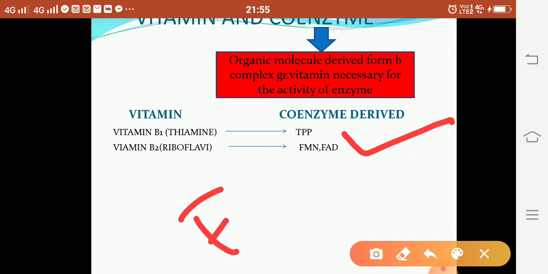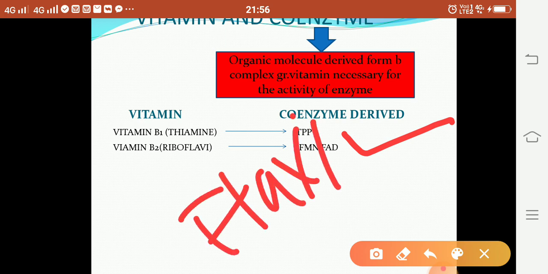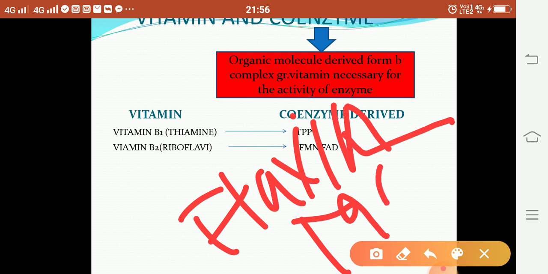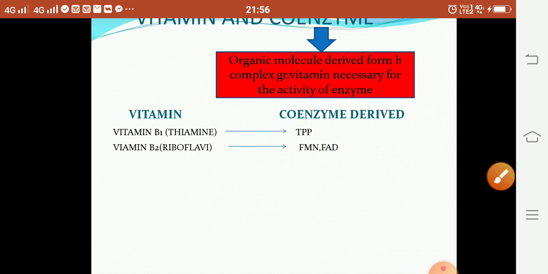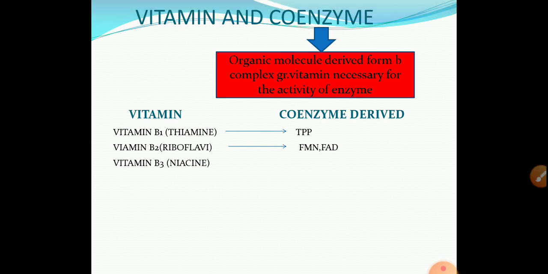FMN means what? Flavin mononucleotide or flavin adenine dinucleotide. Then vitamin B3, that is niacin or nicotinic acid, coenzyme obtain NAD, NADP. NAD means nicotinamide adenine dinucleotide. NADP means nicotinamide adenine dinucleotide phosphate.